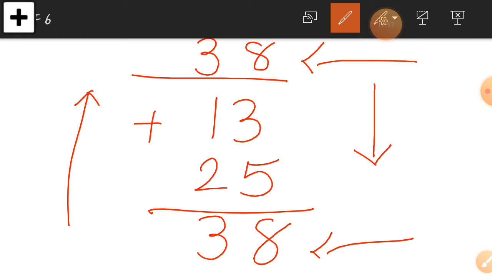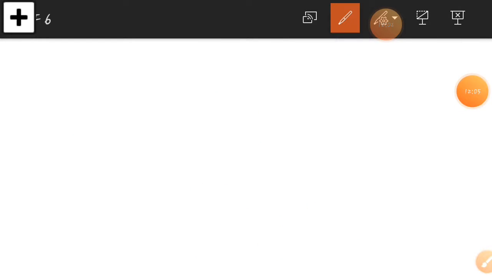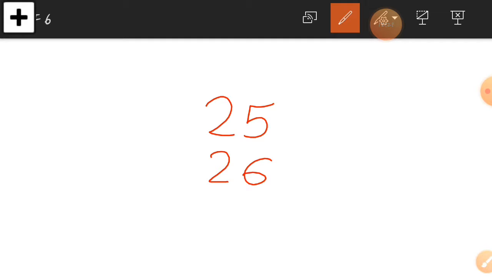We solved this sum with the correct method. So I take one more example for you. If you have any doubt, it will be cleared here. Okay, here is our new example, which is 25 plus 26. This sum is a regrouping sum.